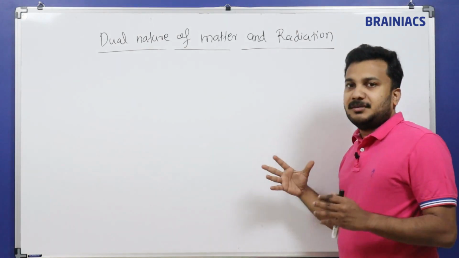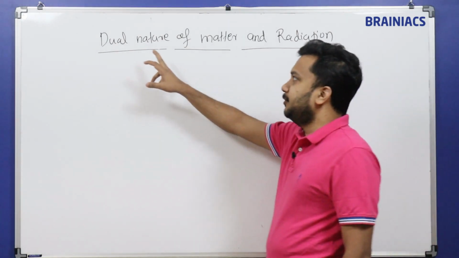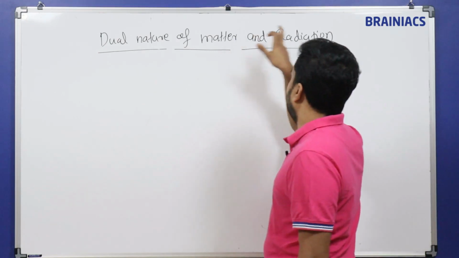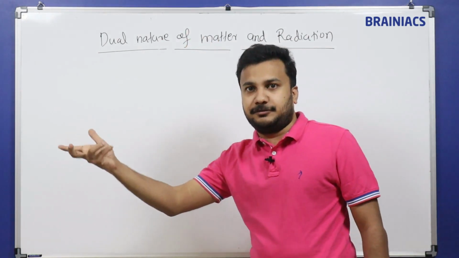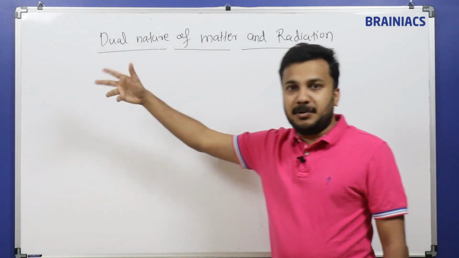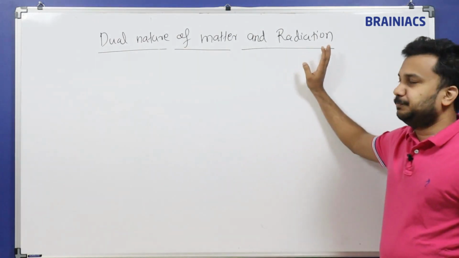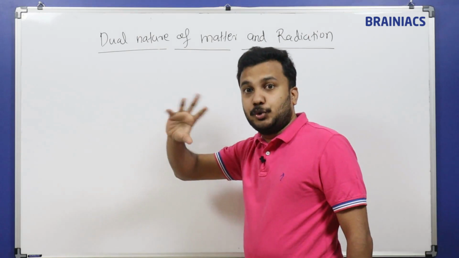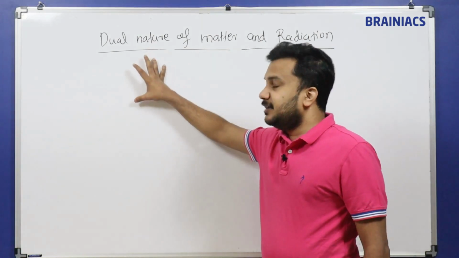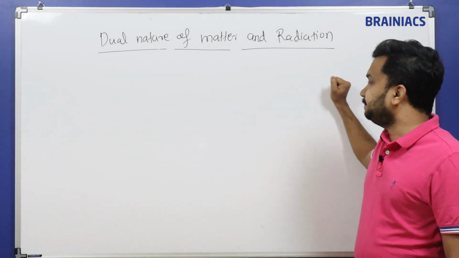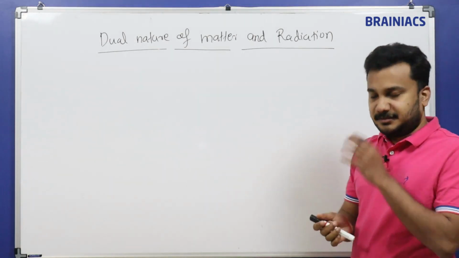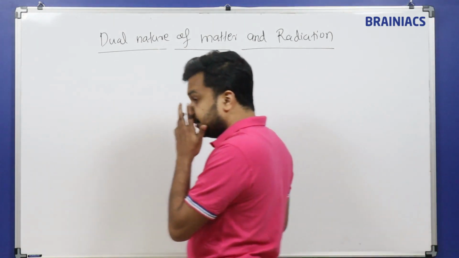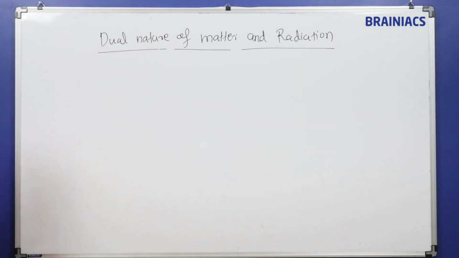Now we will club all the information we are getting from dual nature of matter and radiation. Dual nature means double character of matter and double character of light. Matter will have two characters, and similarly radiation also will have two characters. So what are the two characters available for this? Let's talk about this.